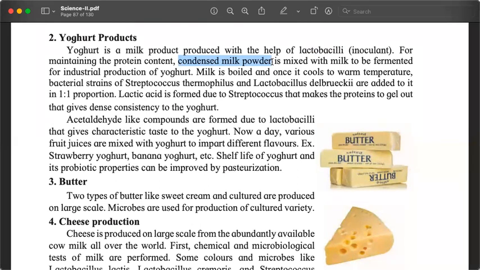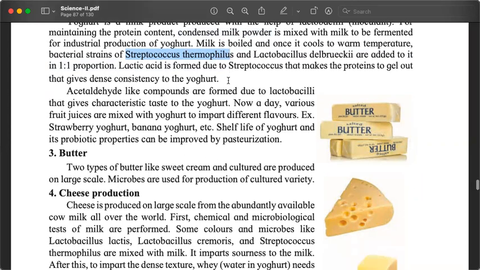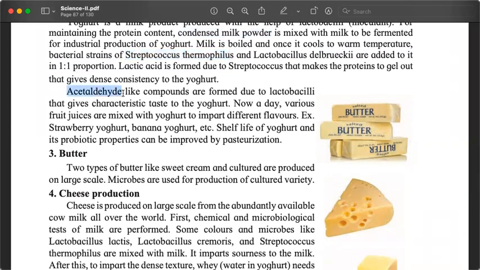So fermentation is carried out. Again, before anything happens, it is boiled and cooled. In addition to the normal lactobacillus, we also use Streptococcus thermophilus and Lactobacillus delbrueckii. Remember all the names. One of the important compounds that are formed is acetaldehyde, which gives the taste to the yogurt. Also, we use various other flavors, various other fruits to make the yogurt more interesting.